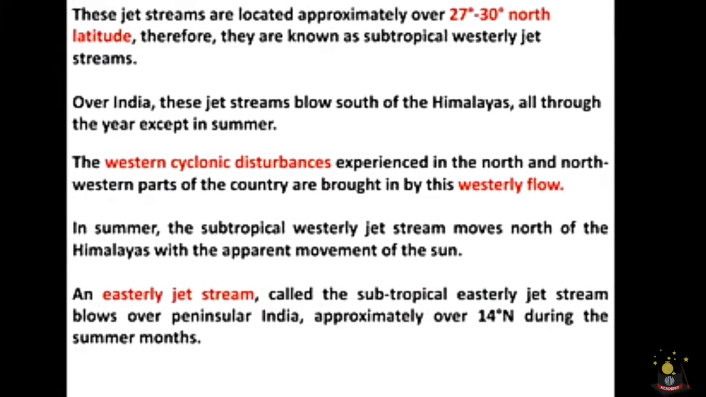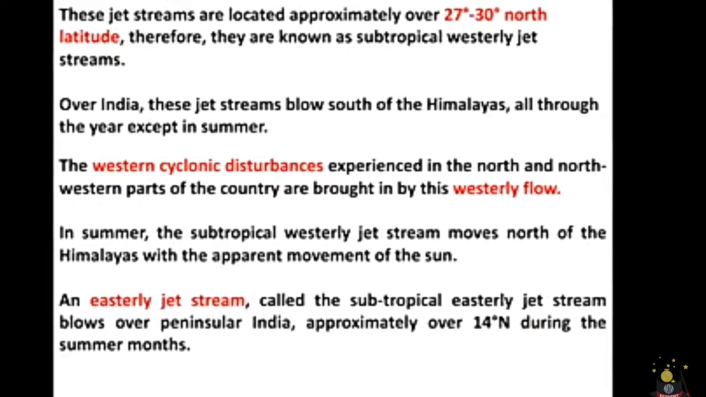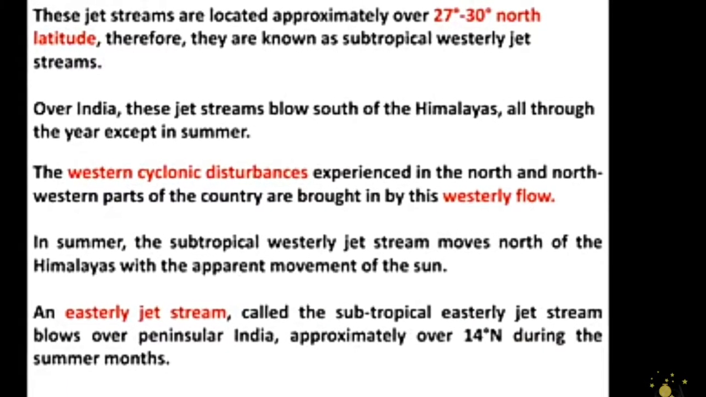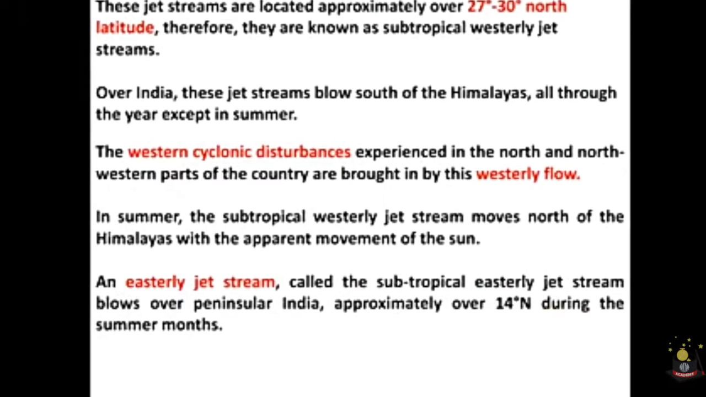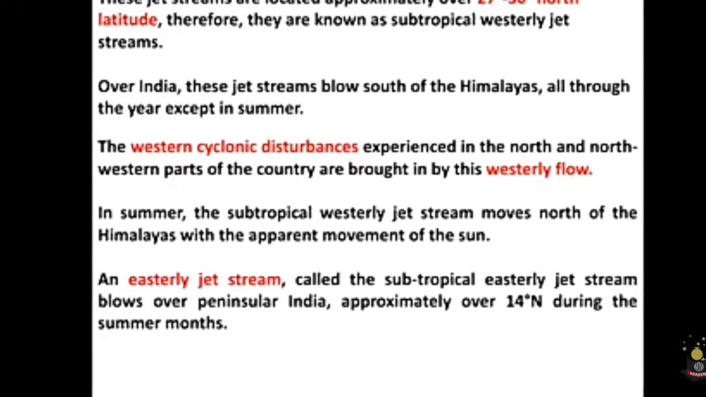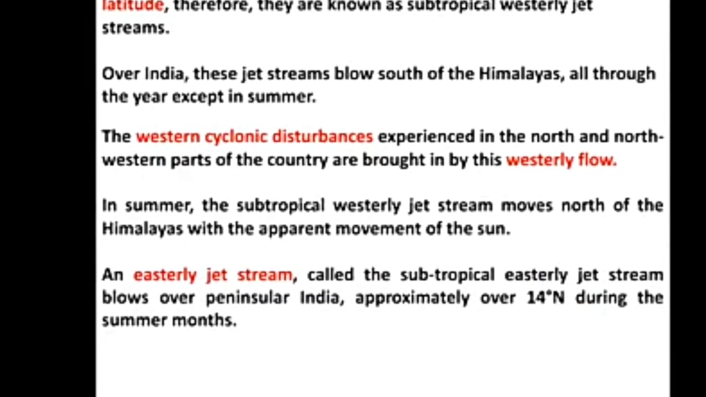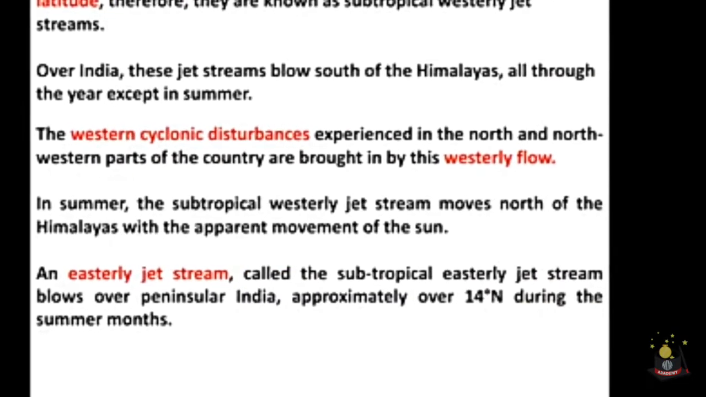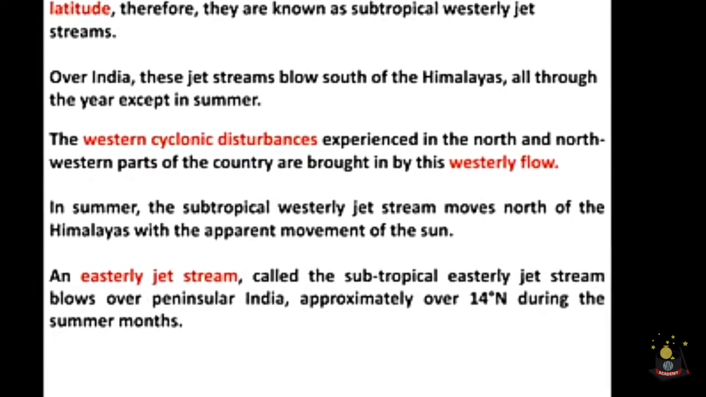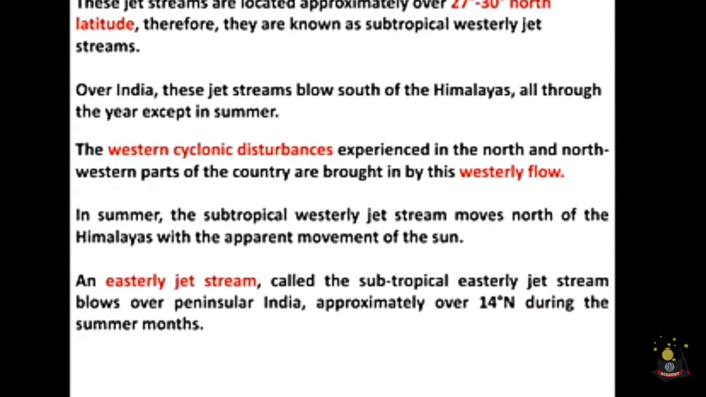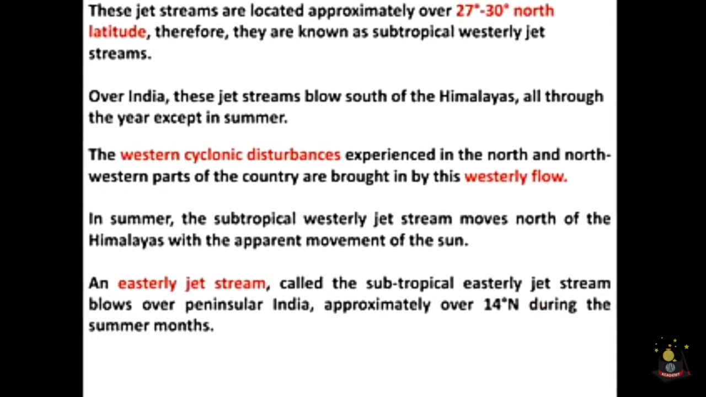So when does the jet stream blow with a very high speed? That is during the winter season, 184 kilometers per hour in winter. And these jet streams are located approximately over 27 degrees to 30 degrees north latitude. Therefore, they are known as what? Subtropical westerly jet streams. And over India, these jet streams are blowing towards the south of the Himalayas.